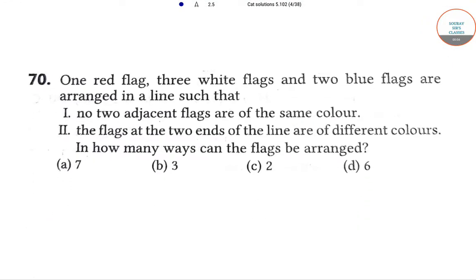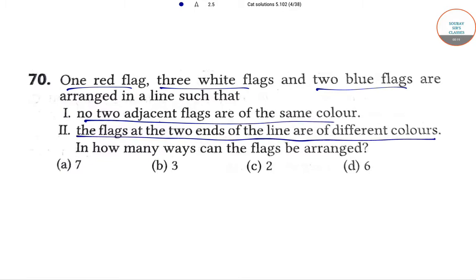The question is, one red flag, three white flags and two blue flags are arranged in a line such that no two adjacent flags are of the same color. The flags at the two ends of the line are of different colors. In how many ways can the flags be arranged?